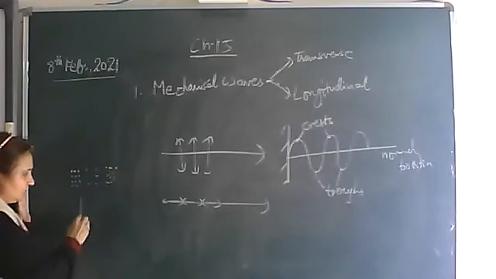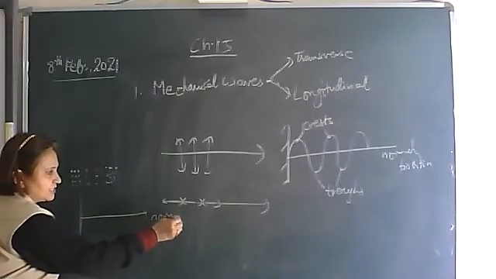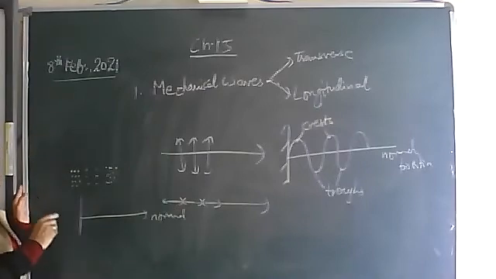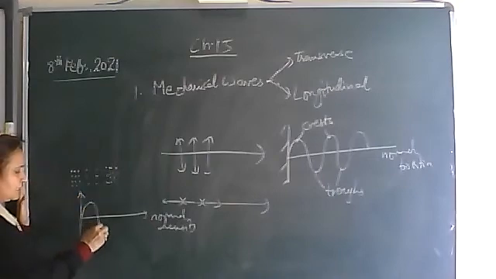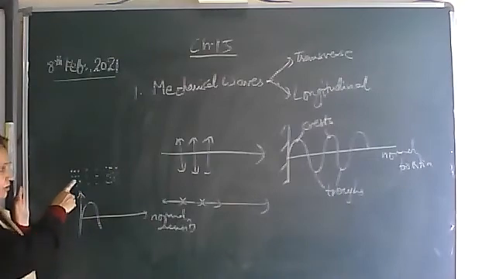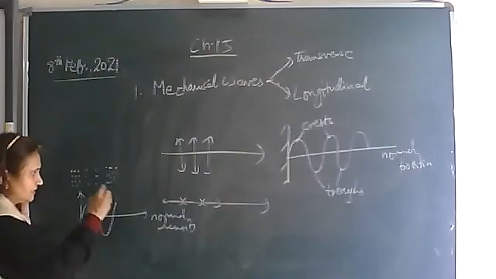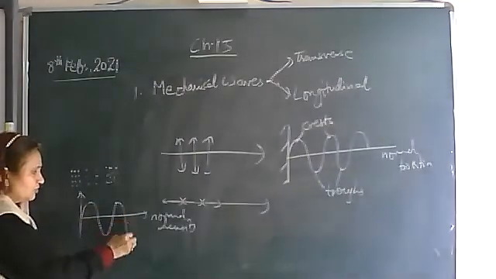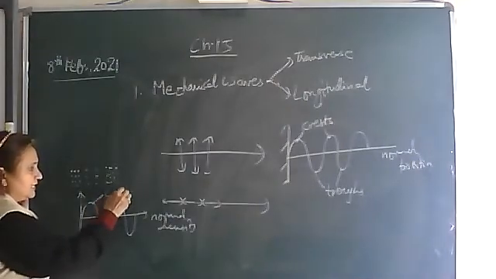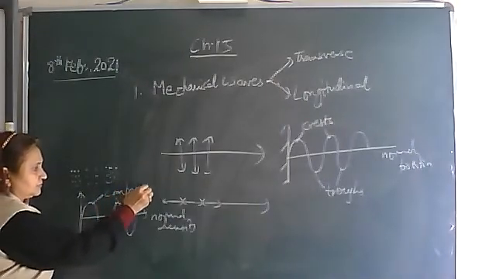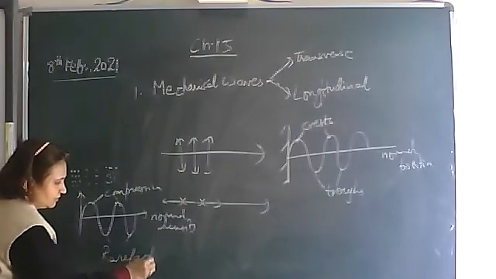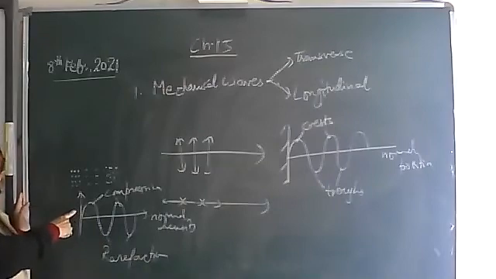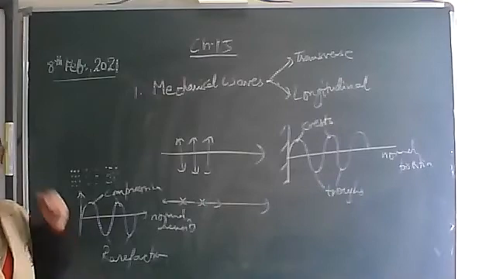So if we plot, this is the normal density of the air or the normal density of the medium. At some points, the density of the medium will be higher, and at some other points, the density will be less. So these regions we call compressions, and these regions are called the rarefactions. Density becomes higher, density becomes lower. Compressions and rarefactions are formed.